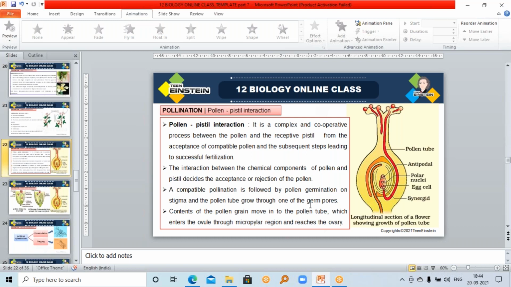The whole content of that pollen grain will move into the pollen tube, and that content will enter the ovule. Through which region will it enter the ovule? Through the micropylar region, it will reach the ovary. Clear?